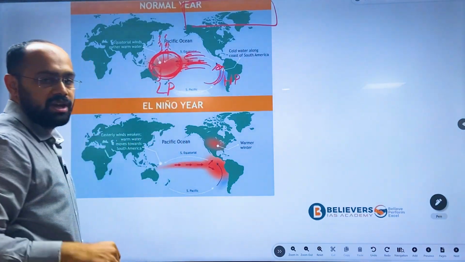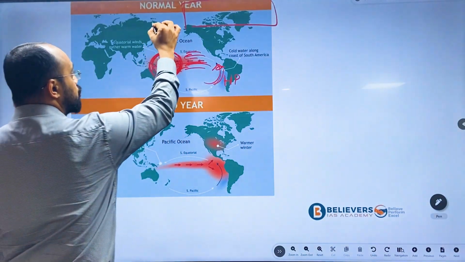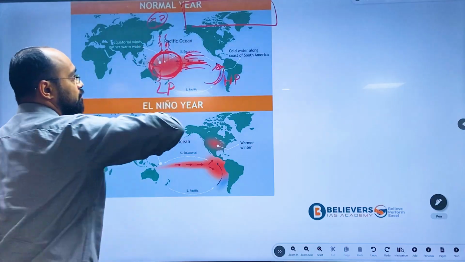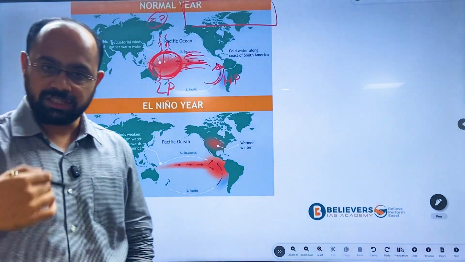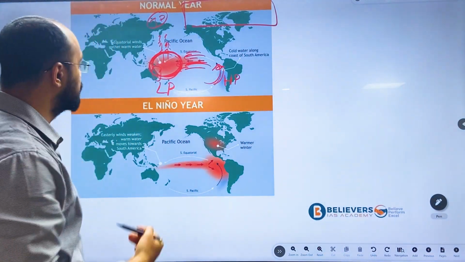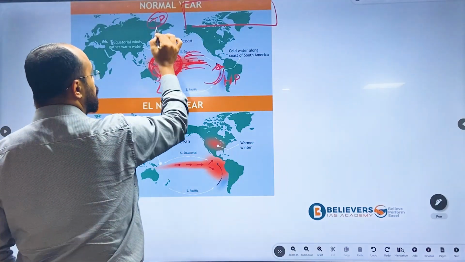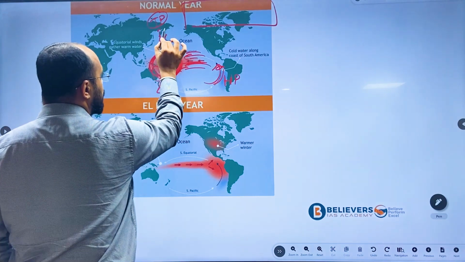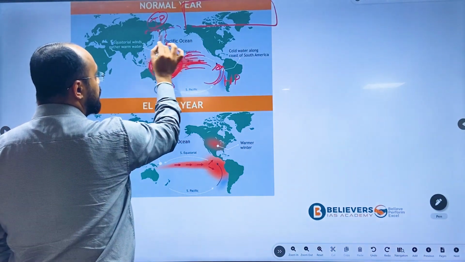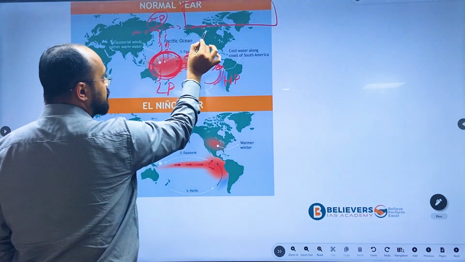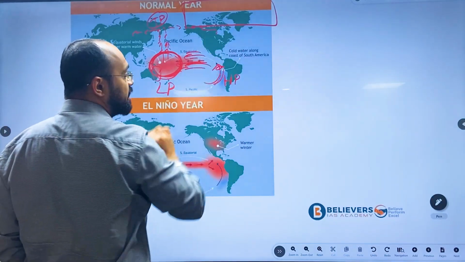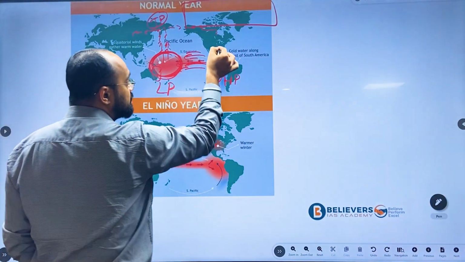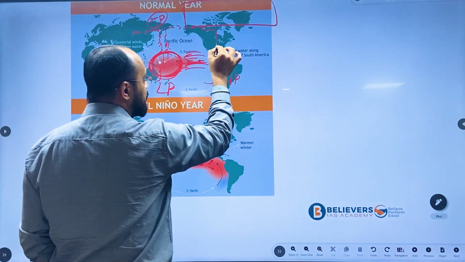Since they move upward, when they reach what we call the tropopause in our atmosphere, where we have studied there are various layers of atmosphere, this moving air will get diverged in this direction. They will sink over these high pressure areas.